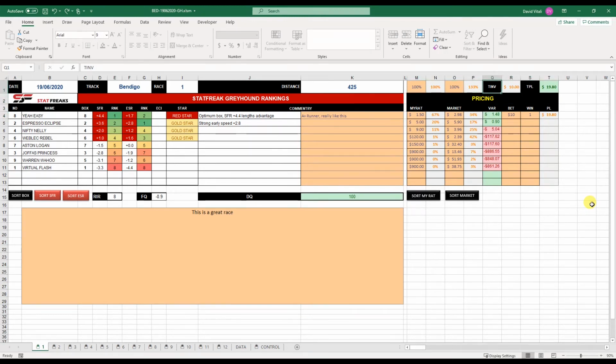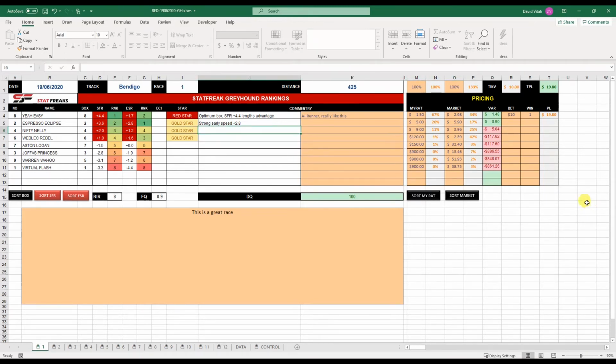Total invested in this race: if you invest more money into the race, it'll do that for you. Then total profit and loss, so it deducted the 10 because that didn't win. You can use this at the moment for one selection, or you can select multiple winners in a race, or you can totally transform and just use place prices only. It'll work. At the moment it doesn't support win and place in one, which we'll get to eventually.